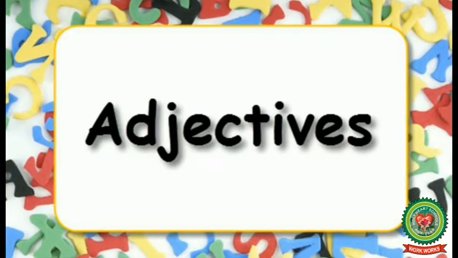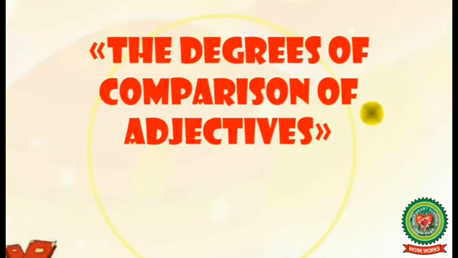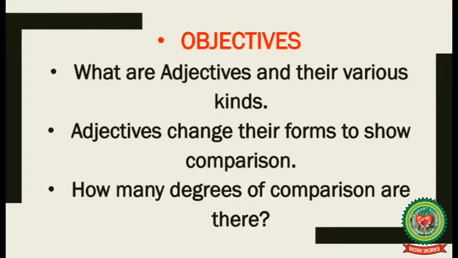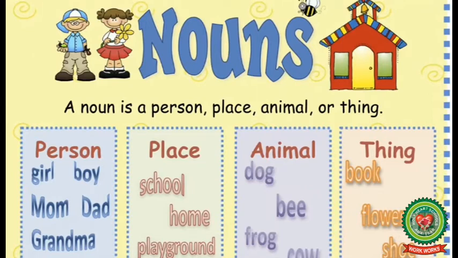Students, today in this video we are going to discuss the chapter Adjectives, Kinds of Adjectives along with the degree of comparison. By the end of the video you will be able to understand what are adjectives and their various kinds. You will also be able to tell that the adjectives change forms to show comparison and how many degrees of comparison are there. But before proceeding further, let us recall what are nouns.